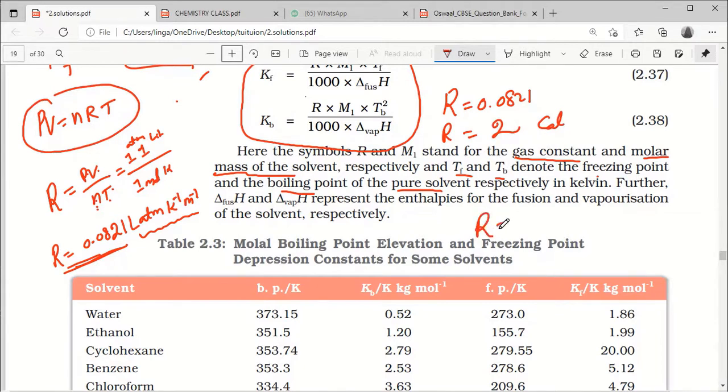And the R value, in thermodynamics, whenever it is in energy form, is 8.314 joules per mole per Kelvin. Okay, these are the important gas constant values.